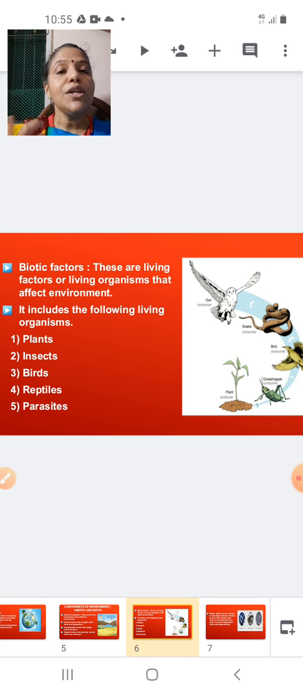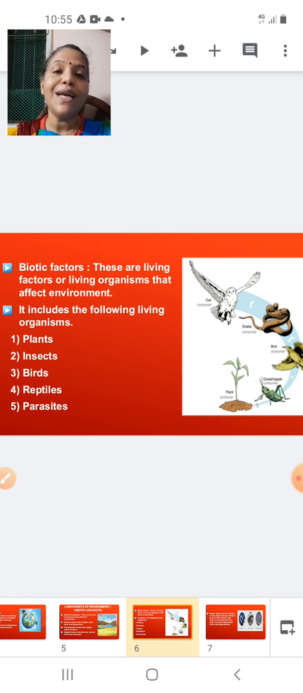Okay. Now, what are the biotic components? The biotic component includes living organisms like plants. I told you a variety of plants: the grass, the shrubs, the herbs and the trees, everything will come. Insects, birds, reptiles, and even including parasites and decomposers. All these are the biotic factors.